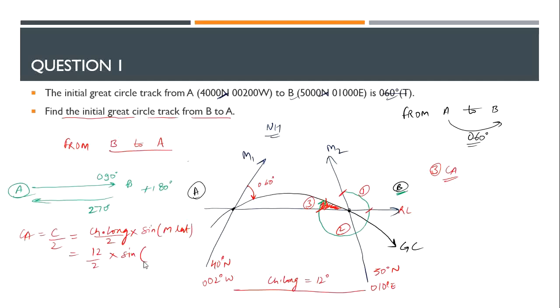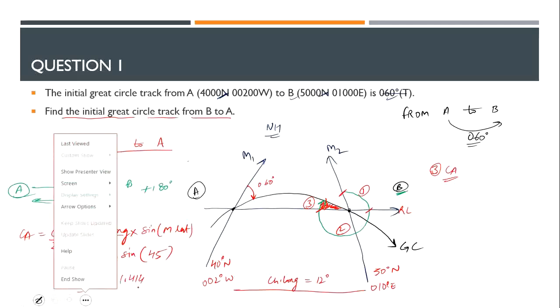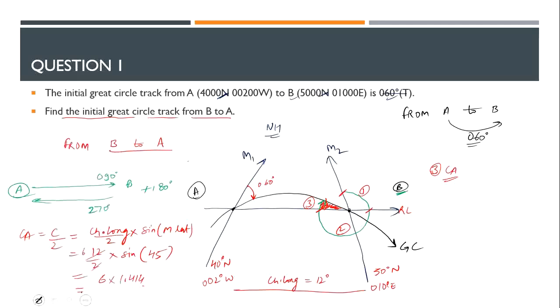45. Sorry, I took so long. It's okay, ABCD also we learn once now. So this is 6 into sine of 45. Take out your calculators and calculate sine 45. It is 1.414 divided by 2, so what should this come to? It comes to 4.2.